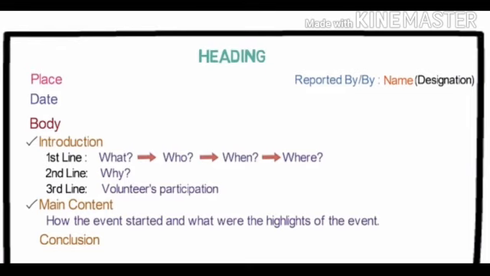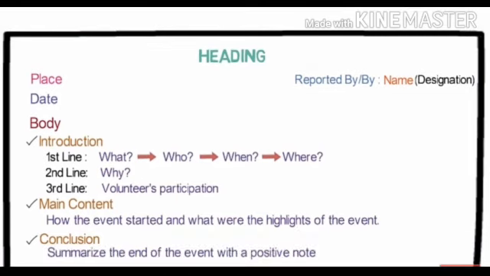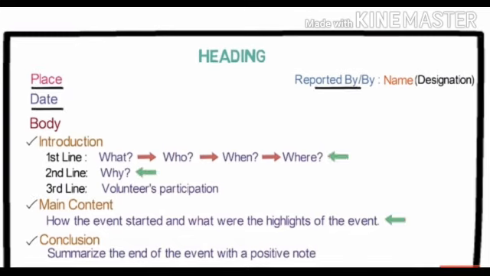Now coming to the second paragraph, that is of main content. In this paragraph, you have to write down how the event started and what were the highlights of the event. Then the third paragraph is of conclusion. Here you have to summarize the end of the event with a positive note. If you notice, in the first paragraph you have to answer 5 W's: what, who, when, where and why. Then in the second paragraph you have to answer how this was held.